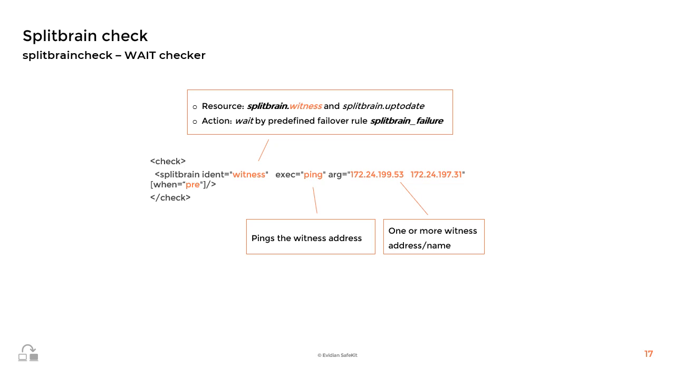Once again, ensure that only one node can reach witnesses in an isolation situation. Otherwise, the issue of double execution of the application will not be resolved. As shown in the text box, a resource will be associated with the checker, and the predefined failover rule, named split brain failure, will make the wait action.